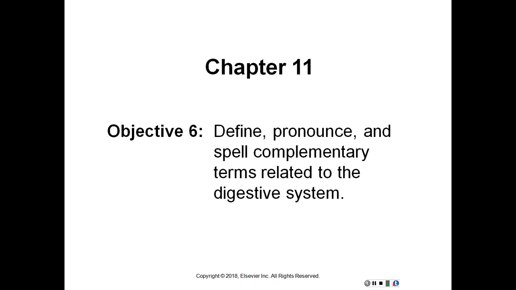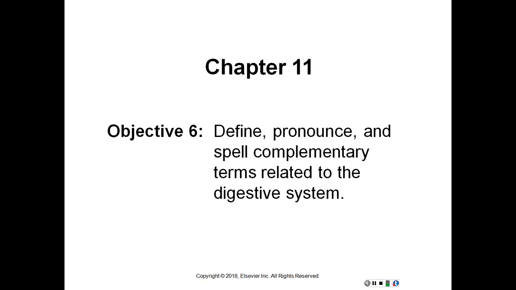Enteropathy, disease of the intestine. Esophageal, pertaining to the esophagus. Gastric, pertaining to the stomach. Gastroenterologist, physician who studies and treats diseases of the stomach and intestines. Gastroenterology, study of the stomach and intestines. Gastromalacia, softening of the stomach.